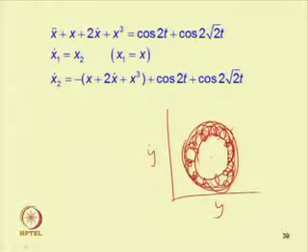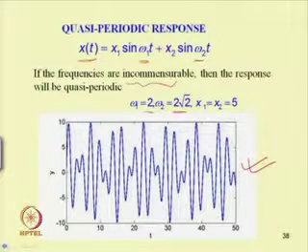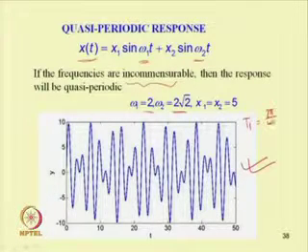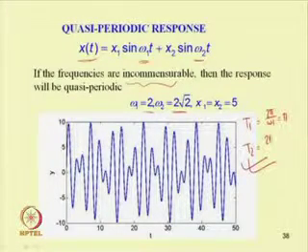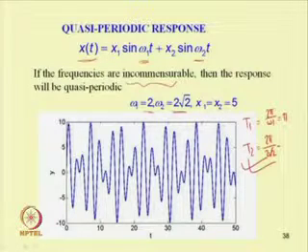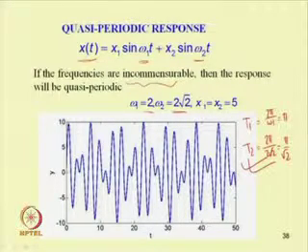If we take the Poincare section of this, how do we take it? We have to find the minimum time period. In this case omega2 equal to 2 root 2. We have T1 equal to 2 pi by omega1, which is 2 pi by 2, equal to pi, and T2 equal to 2 pi by 2 root 2, which becomes pi by root 2. So in this case T2 is the minimum time period.